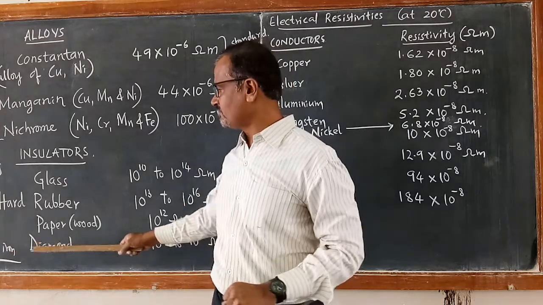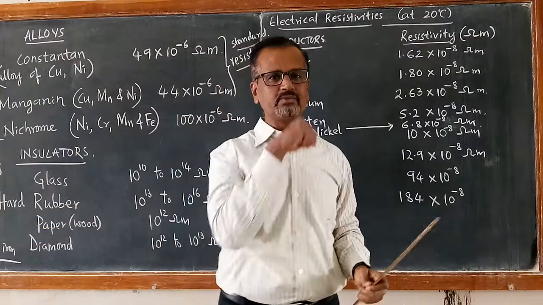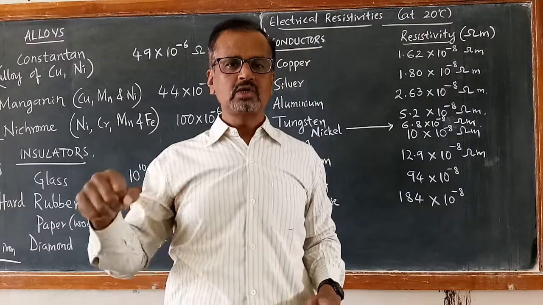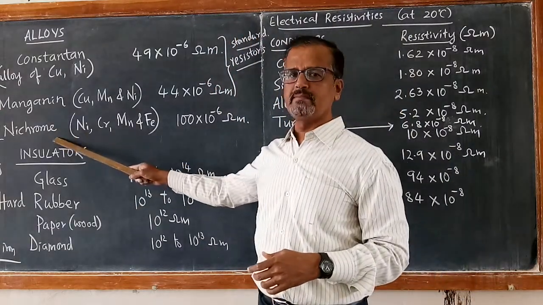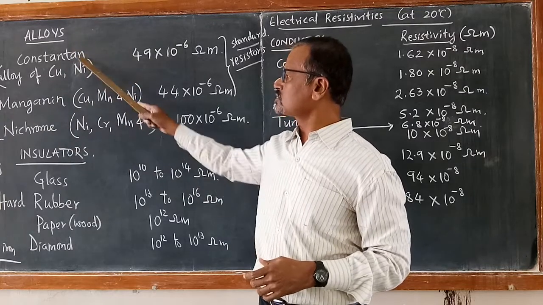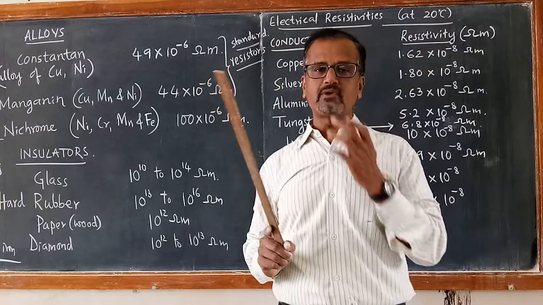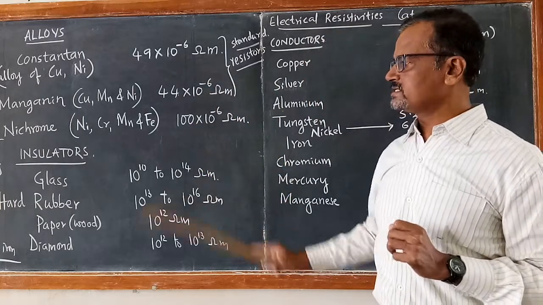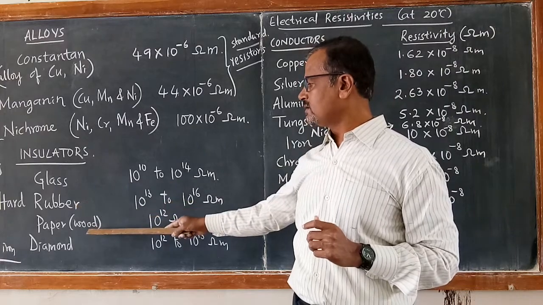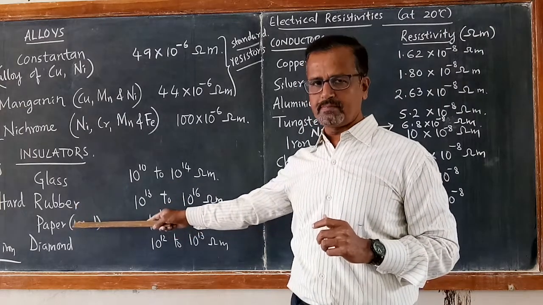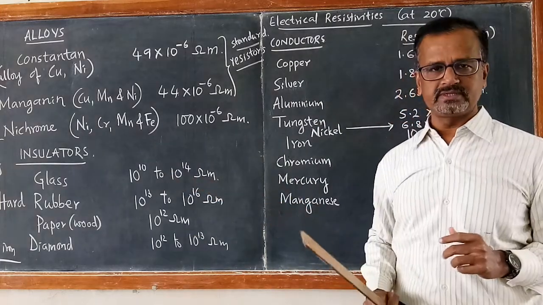The same thing applies to the toaster, heaters as well as the electric iron, which we use for pressing clothes. The heating element is made up of nichrome, a very important alloy, whereas constantan and manganin are used in the standard resistors used in our laboratories. And the next one is insulators, as I have listed here: glass, hard rubber, wood, that is dry wood or paper, and diamond. You see they have very high values of resistivities.